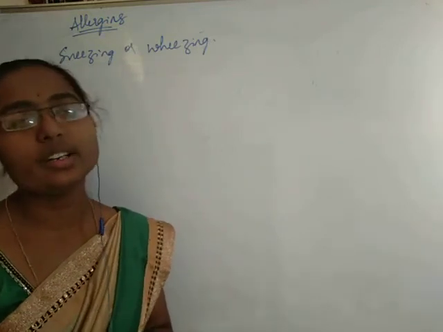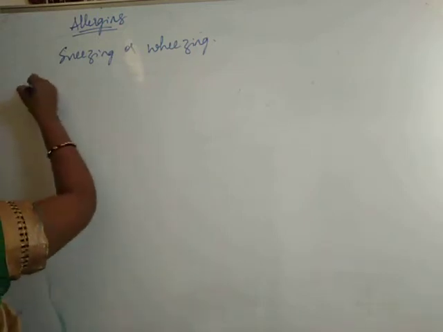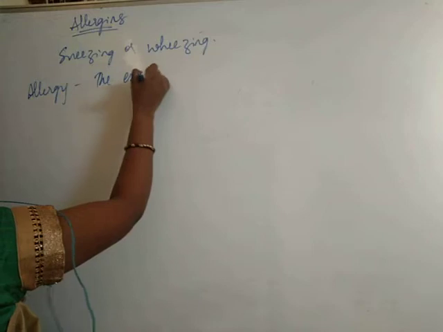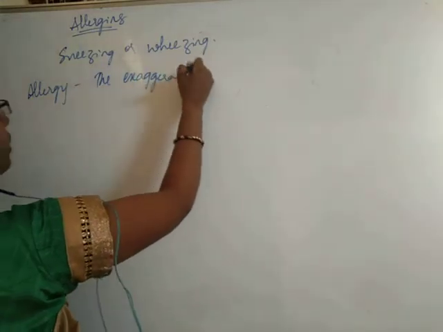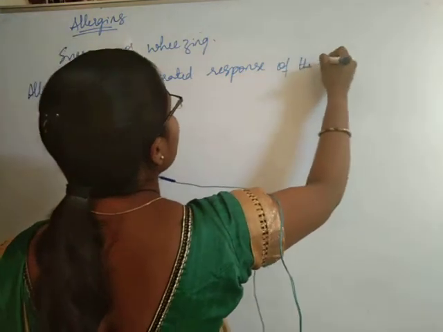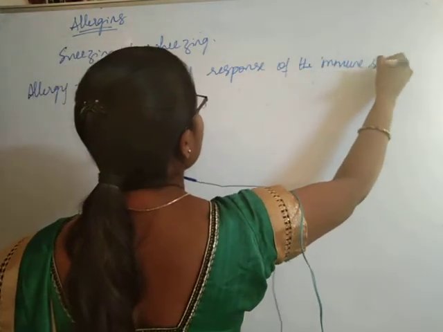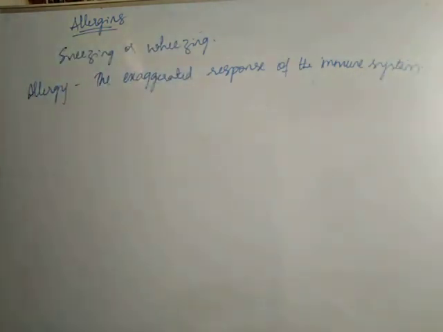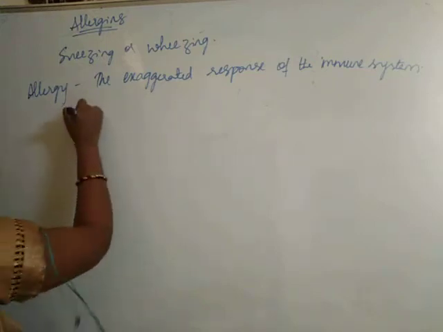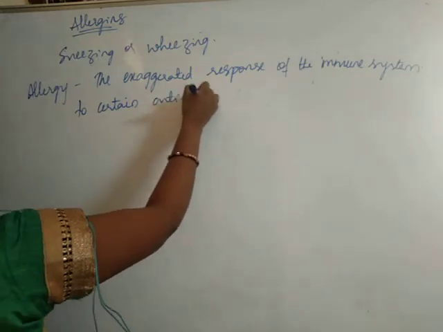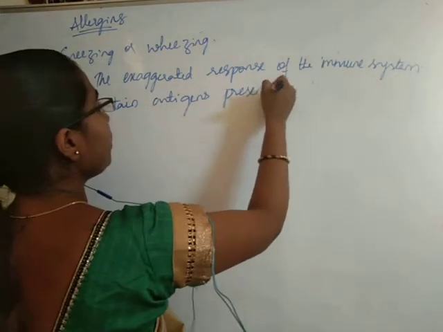So let me define allergy even more clearly. Allergy is the exaggerated response of the immune system to certain antigens present in the environment.